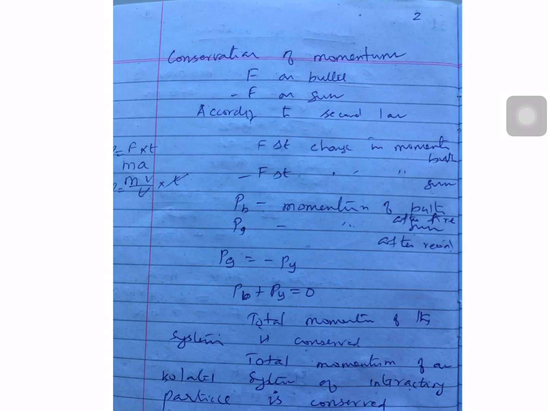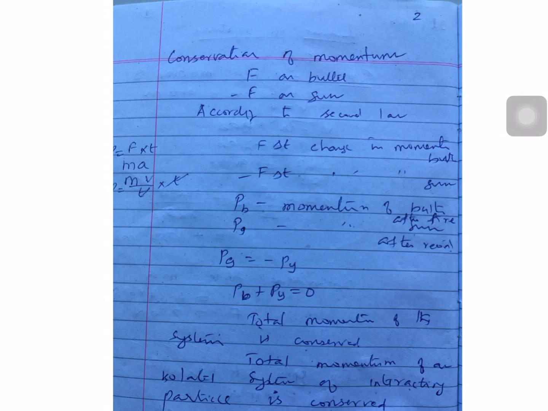See, in the case of conservation of momentum, I told you about conservation of energy. That means the energy can neither be created nor be destroyed. Same way, momentum is also conserved, it's a constant. For example, F is a force on a bullet, minus F is a force on the gun. According to the second law, F into del T is the change in momentum of the bullet, and minus F del T is the change in momentum of the gun. I mean, this is from Newton's second law.